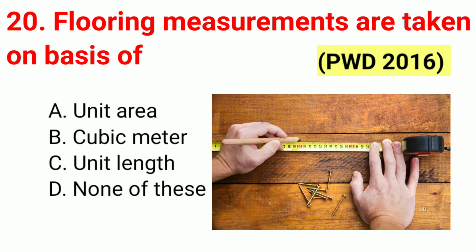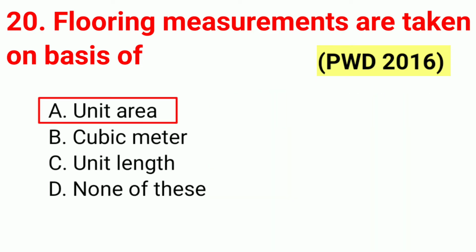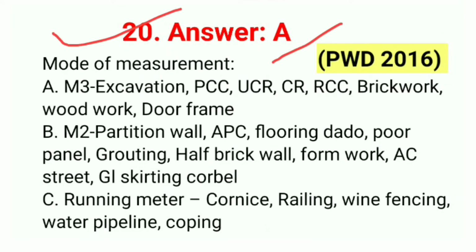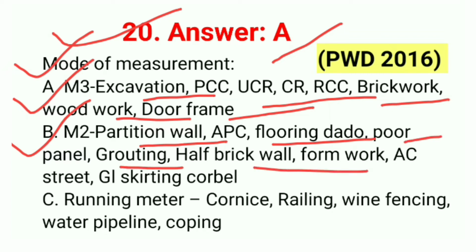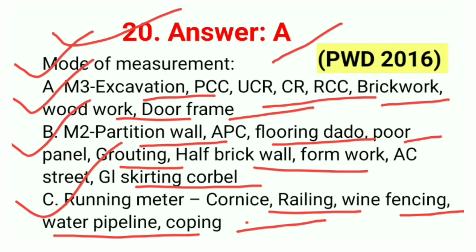Question number 20. Flooring measurements are taken on basis of. The correct answer is option A, unit area. The answer to question 20 is A. Mode of measurement: the first, 1 meter cube, is excavation, PCC, UCR, CR, RCC, brickwork, woodwork, door frame. Second, 1 meter square: partition wall, APC, flooring, dado, panel, grouting, half brick wall, formwork, AC sheet, GI sheeting, corbel. Running meter: cornice, railing, wire fencing, water pipeline and coping. So the correct answer is A.